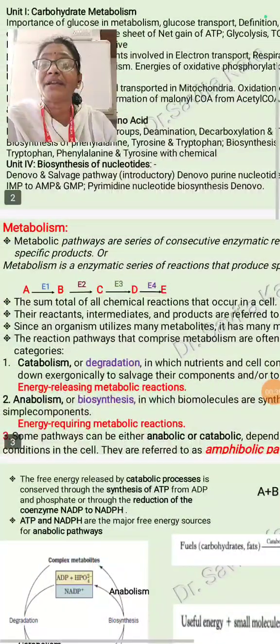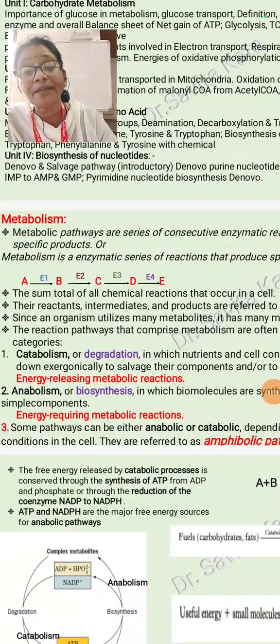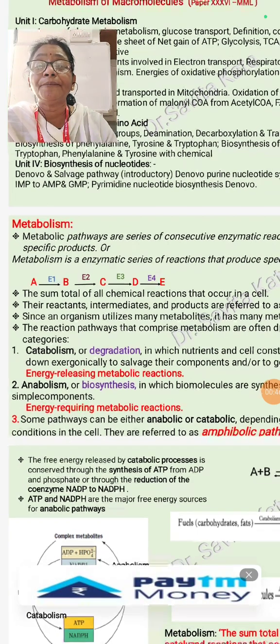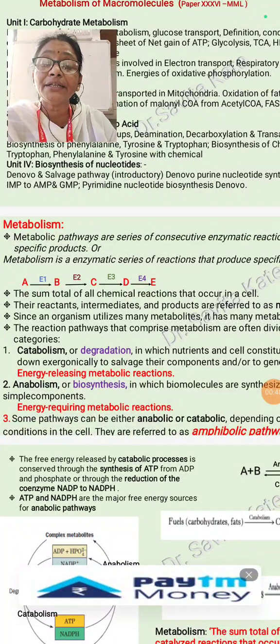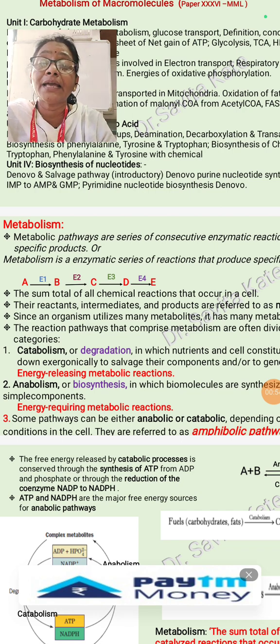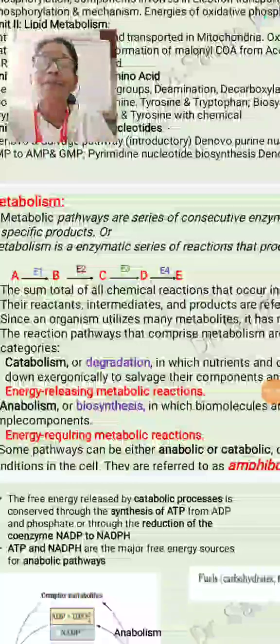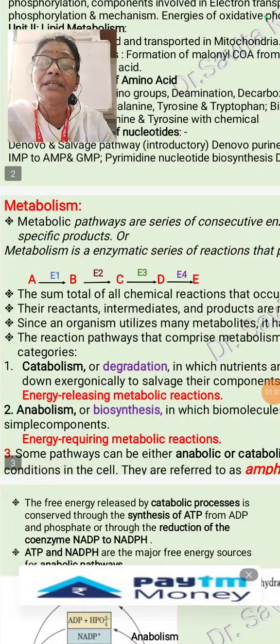So what do you mean by metabolism? Metabolism is nothing but the enzymatic series of reaction in which one component is converted into the second one with the help of enzyme. See here, I will show you the diagrammatic representation. A is converting to B by E1, B is converting to C by E2, C is converting to D by E3, and D is converting to E by E4.